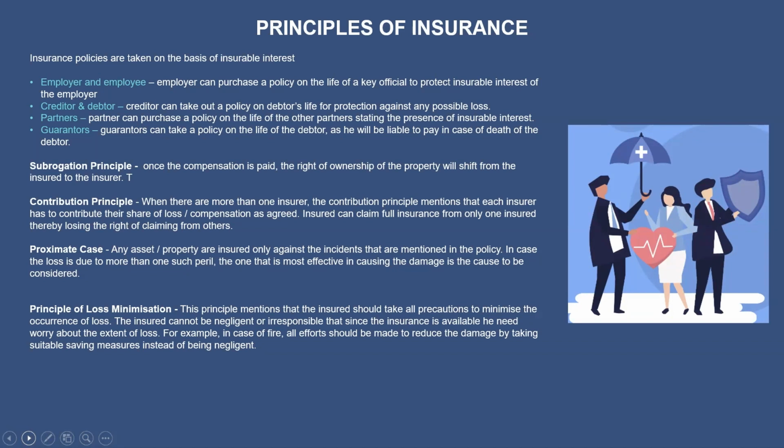And next one are the guarantors. Who are these guarantors? These guarantors are the ones who will pay the borrower's debts if they are unable to pay the loan obligation. They can default on a loan obligation. So these guarantors can take a policy on the life of the debtors, mainly because they will be liable to pay in case of death of the debtors.